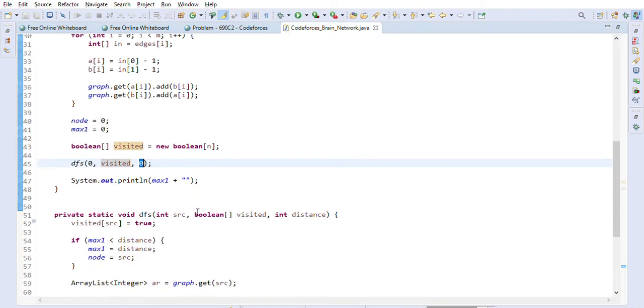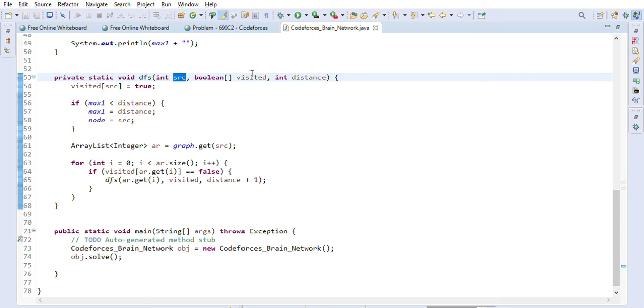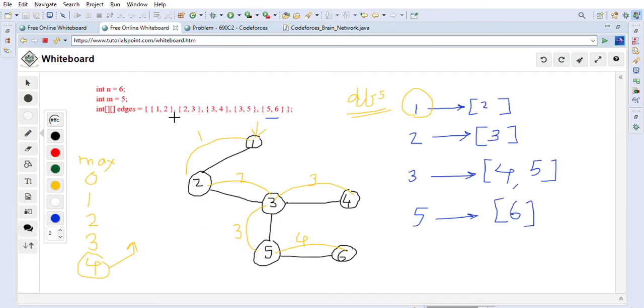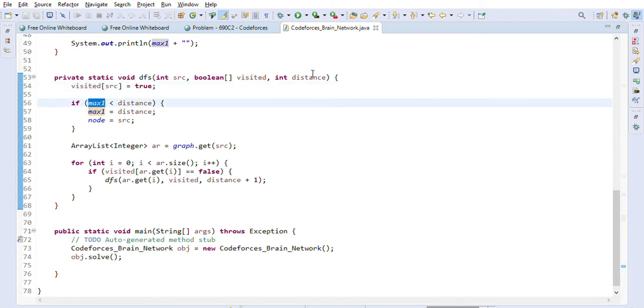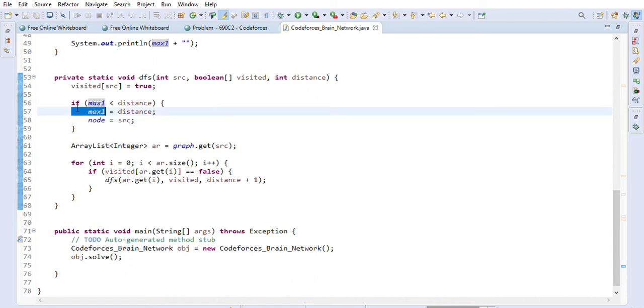So after that, we will just do this DFS. We have a source node, we have the visited array, and we have the distance. We will first mark that source node as visited, right? So for example, in this one, we will mark 1 as visited, and we will start processing its adjacent elements, like 2 is an adjacent element of 1. We also will make sure that if max1 is smaller than the distance we are getting here, we will update max1 and we will update our node, right? So both things we will update here, and after that we will just get the adjacency list from the graph.